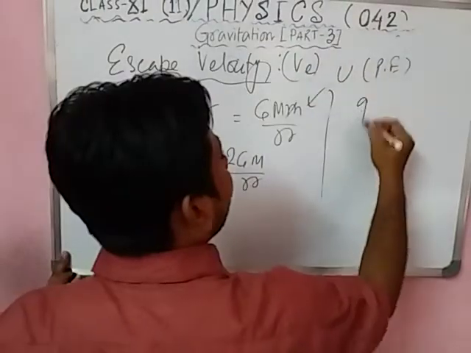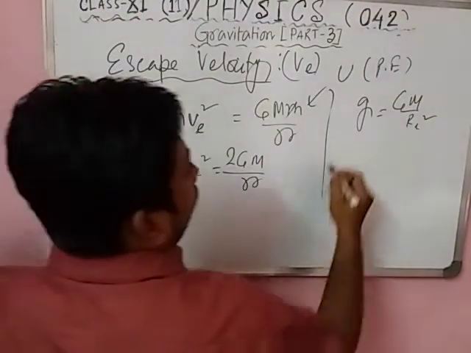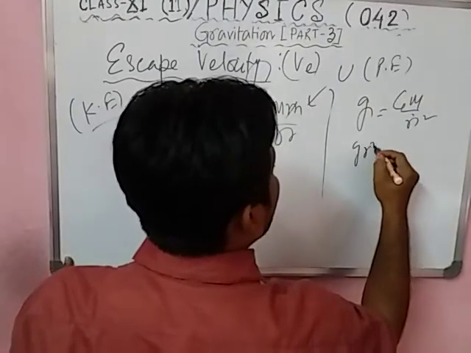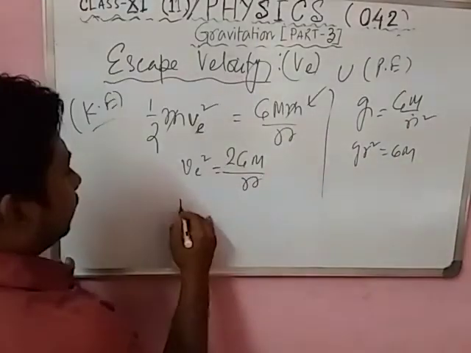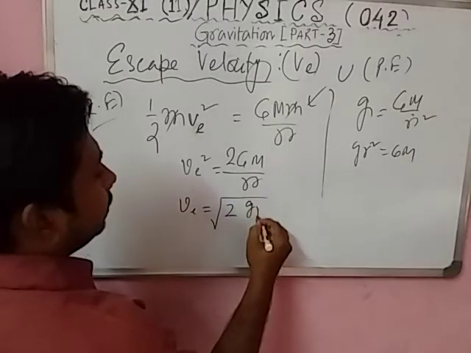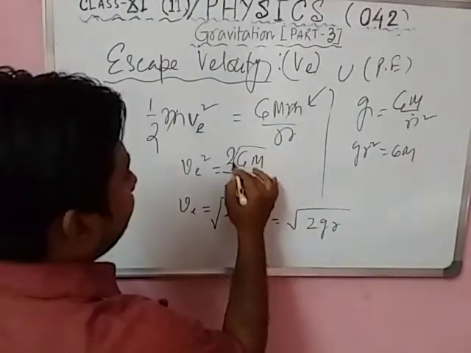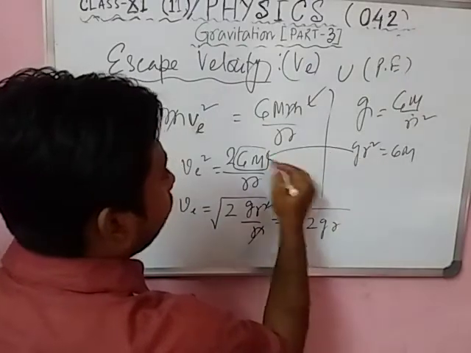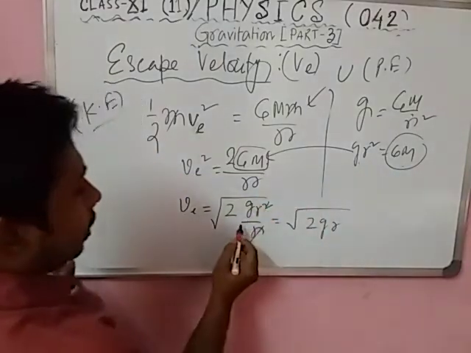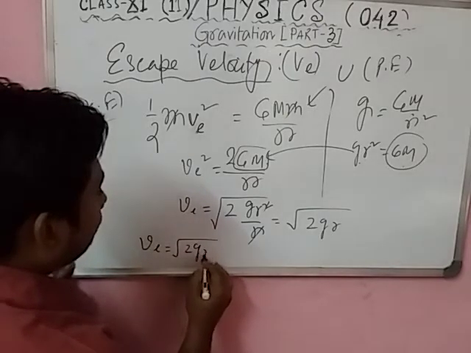You know the value of small g: small g equals GM by R square. So in place of GM, you can write gR square. So Ve is equal to root over of 2 times gR square by R. R square by R cancels, so Ve equals root over of 2gR.